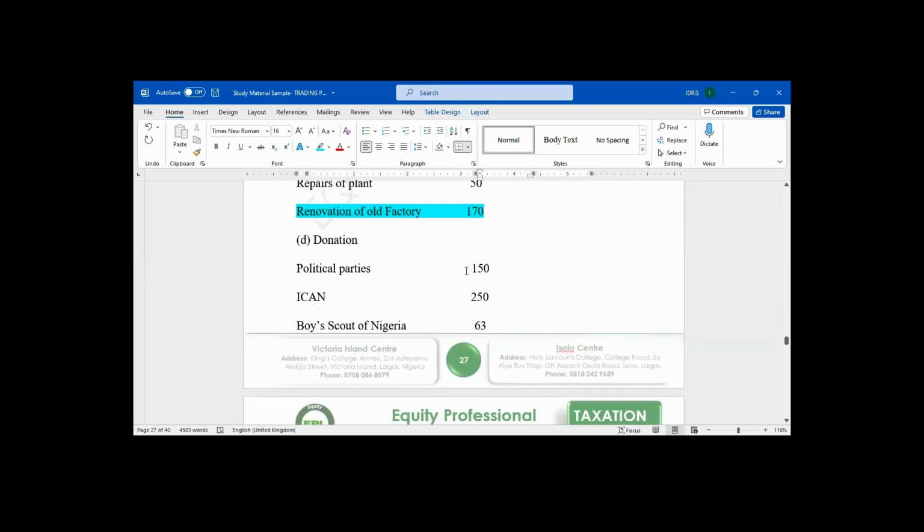Is it allowed? No, sir. Donation to ICAN, is it allowed? ICAN is part of the list of organizations you can donate to. It's allowed.